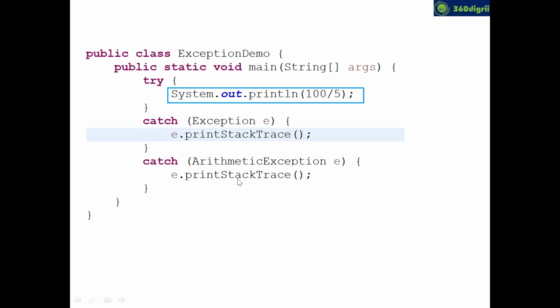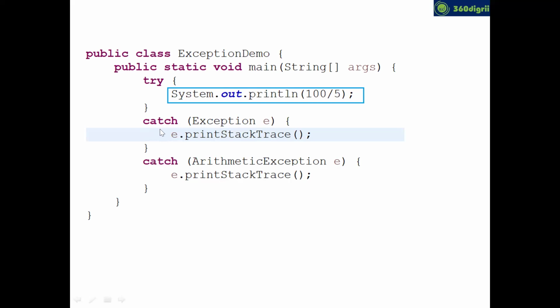So I know, guys, you are looking at the try code, correct? But that's a wrong analysis if you have multiple catch blocks. If you have multiple catch blocks followed by try, you should not look at the code in try. That's the first thing that you need to keep in mind. Even if the try code has exceptions or not, you should not look into the try.